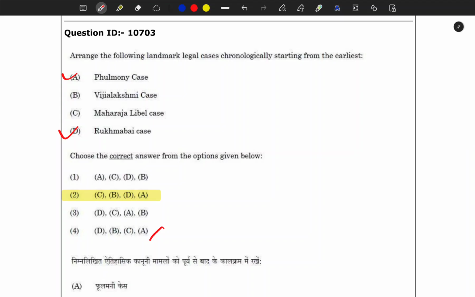Here I'll just give you the chronology. This Phulmani case was obviously in 1890, as I said. This Vijayalakshmi case was in the 1940s, and this Maharaja Libel case was in 1861, and it was somehow related to the kind of